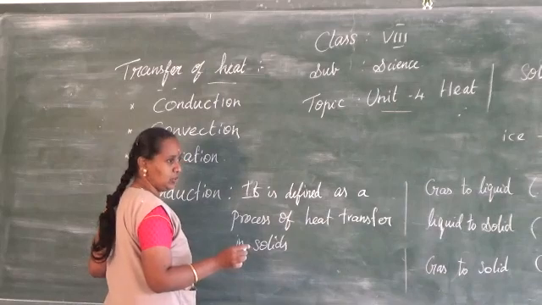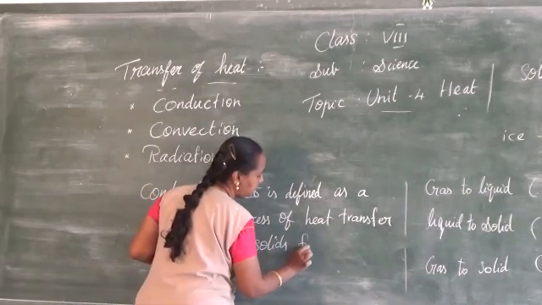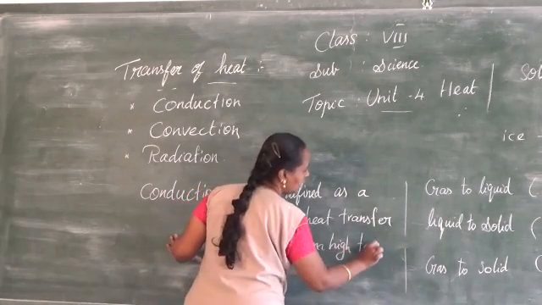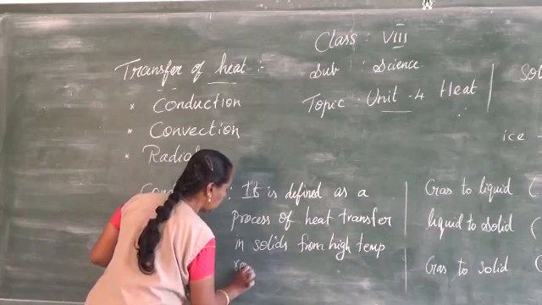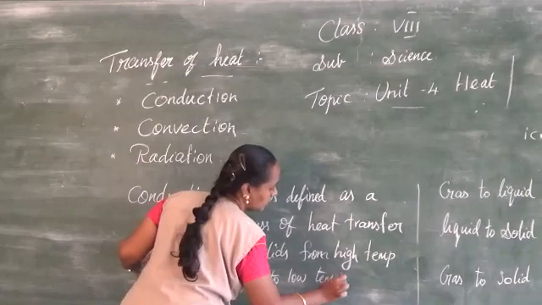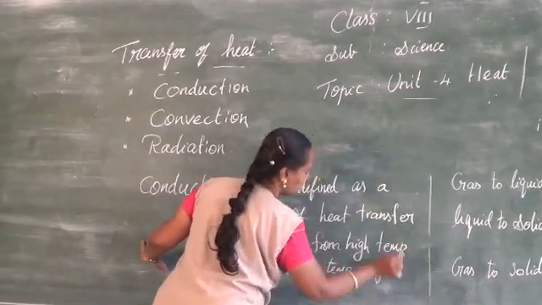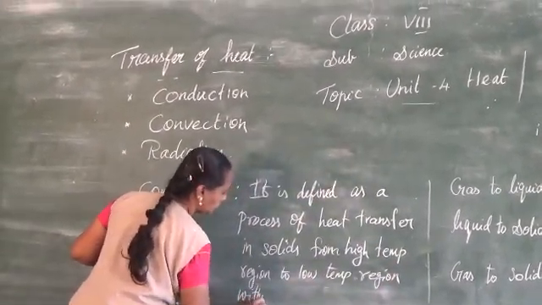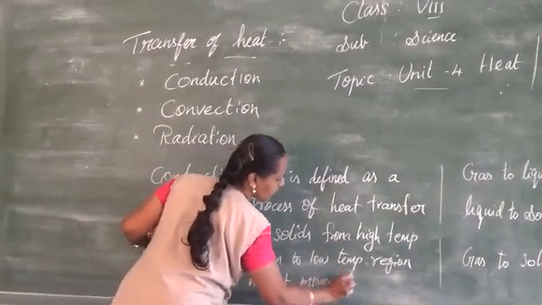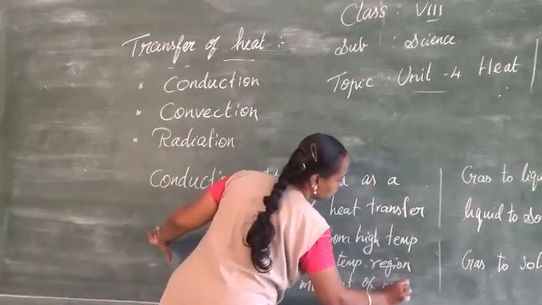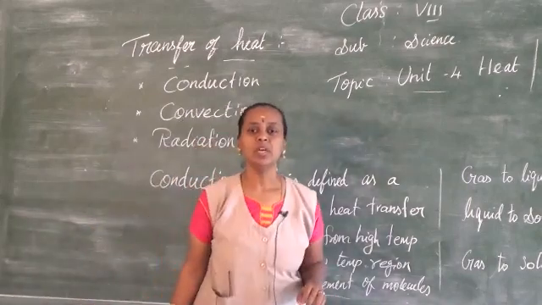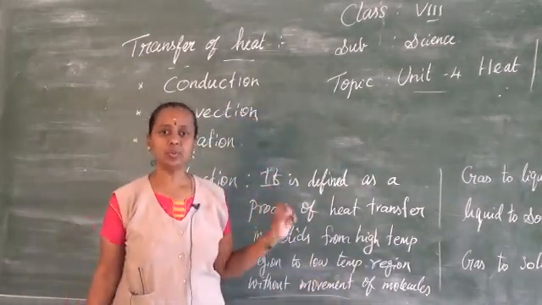Conduction will be done through solids, from high temperature region to low temperature region without movement of molecules. So this is very important, without the actual movement of molecules. So this conduction will happen through solids.